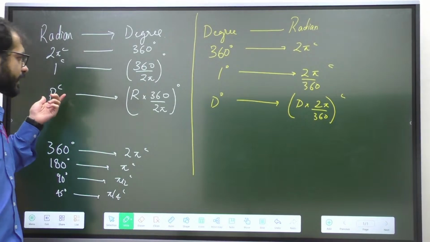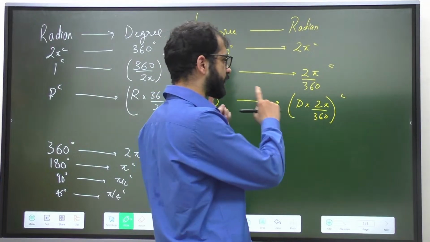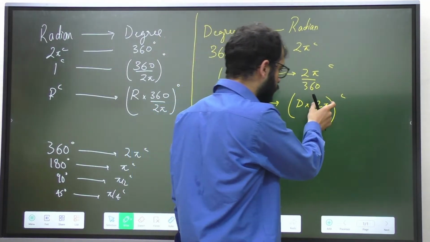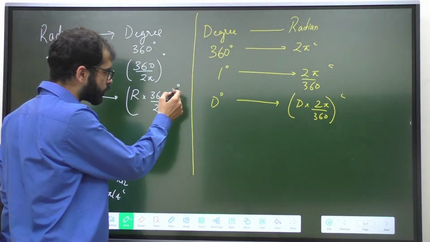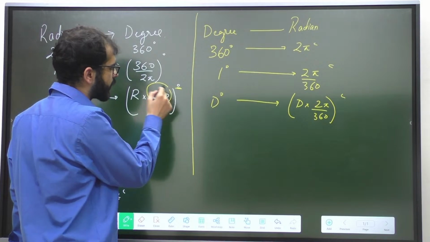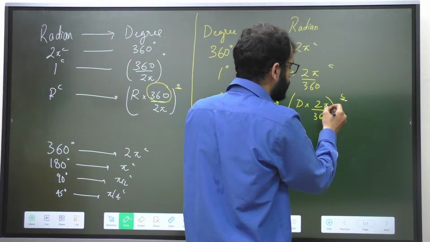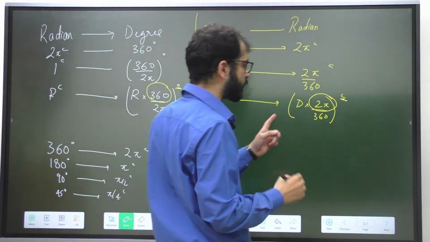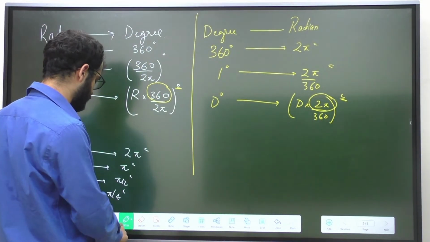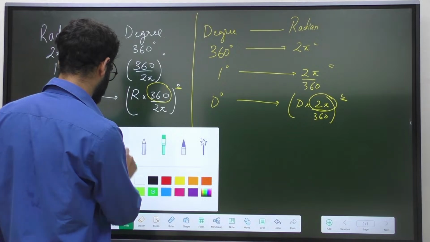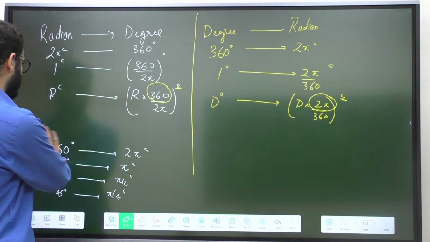If I had to convert r radians to degrees, I multiplied it with 360 upon 2 pi. If I have to convert d degrees to radians, I'll multiply it by 2 pi upon 360. The trick I use to remember it is that if I have to convert to degree, the numerator term has 360. 360 is related to degree. If I have to convert to radian, then the numerator term has 2 pi. Okay, please note it down, then we'll move forward to the next point.